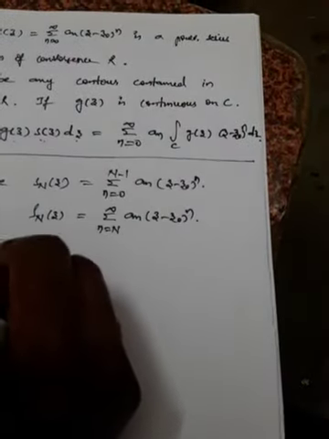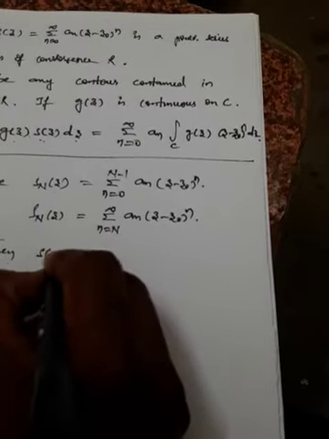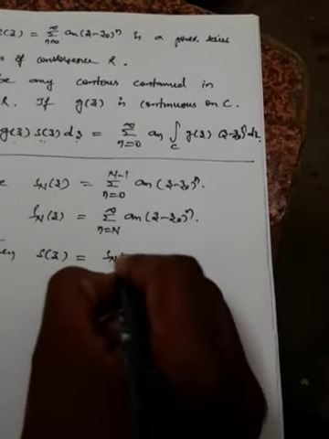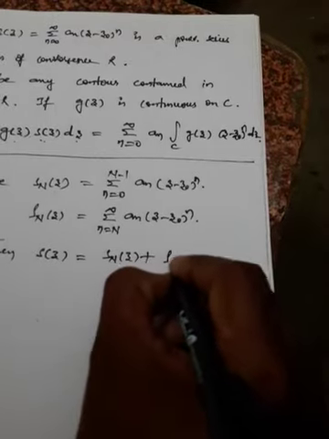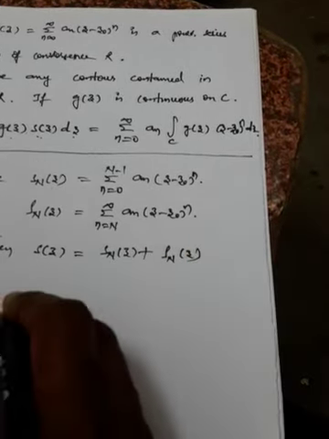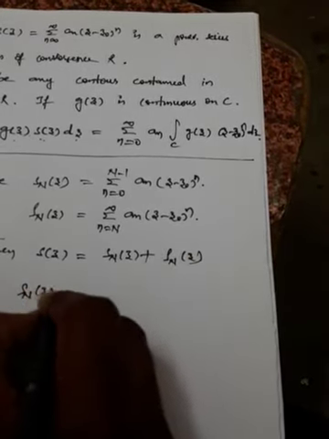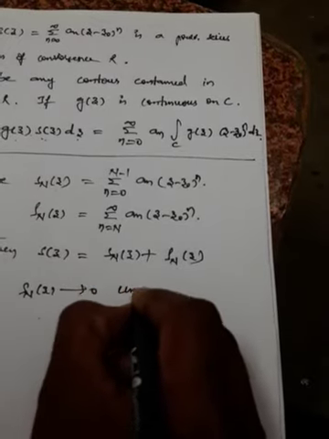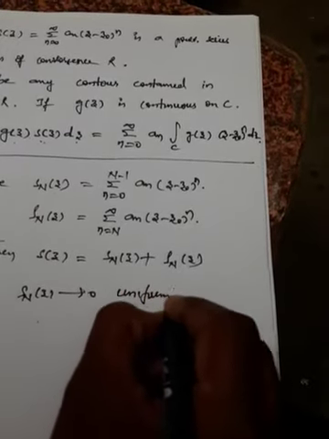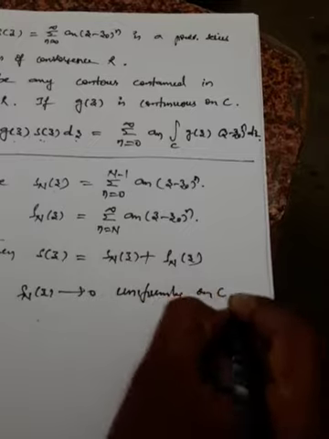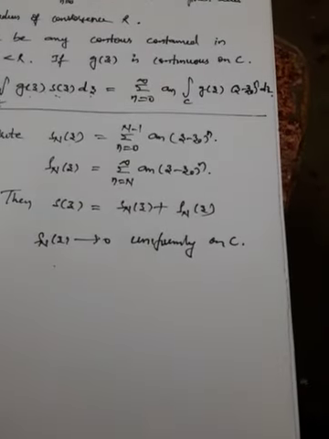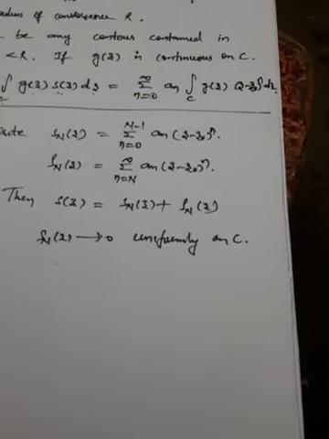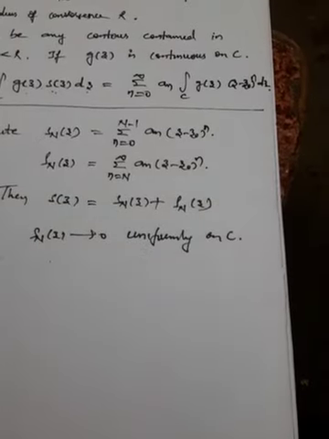Then S of z can be taken as S n of z plus rho n of z, and rho n of z tends to 0 uniformly on C. So this is what we know.